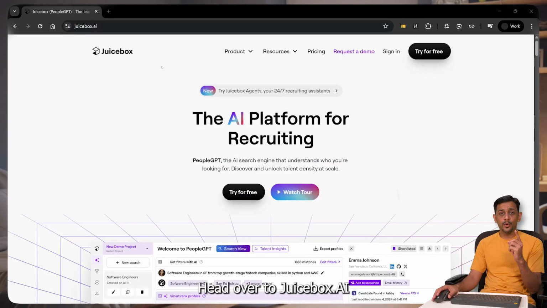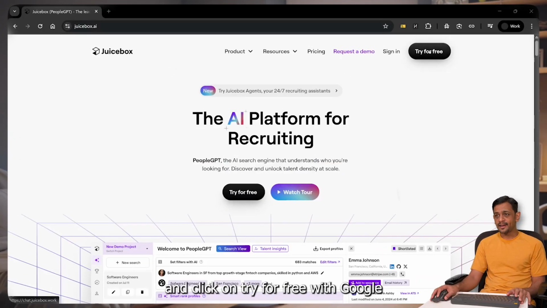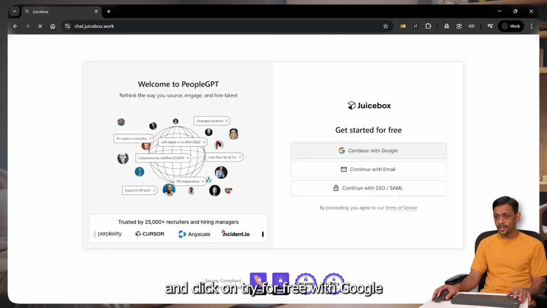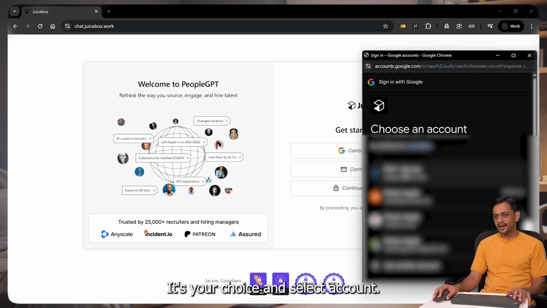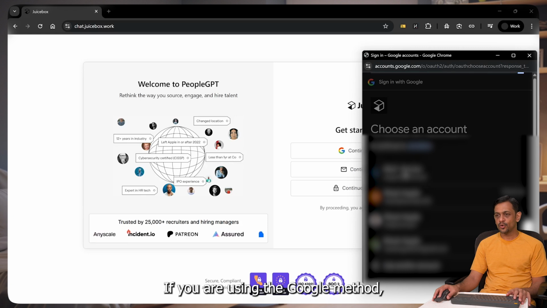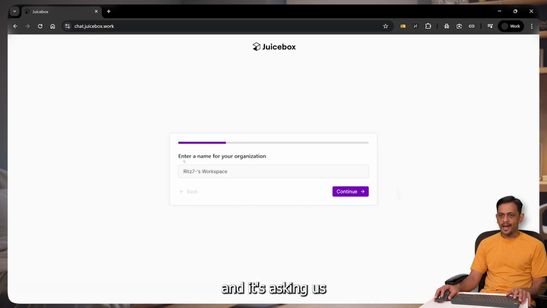So to begin, head over to juicebox AI and click on try for free. Continue with Google or with the email address. It's your choice, and select the account if you're using the Google method. Click on continue and it's asking us to create an organization.